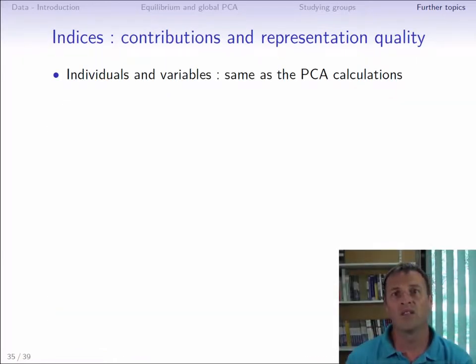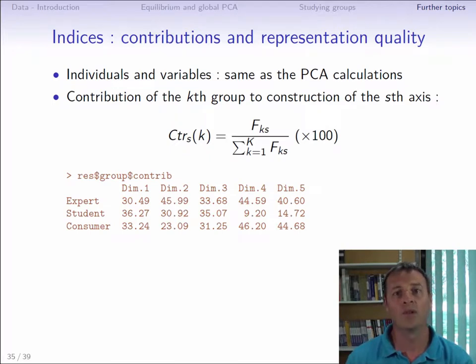With MFA, we again find the classic indices for contributions and representation quality. For individuals and variables, these indices are calculated exactly as in PCA. For groups, we can also calculate these indices. First, the contribution of a group is equal to its coordinate value, and not its coordinate value squared, divided by the sum of the coordinate values if we want to express relative contributions. We can therefore directly read off a group's contribution to the construction of an axis using the group's plot.